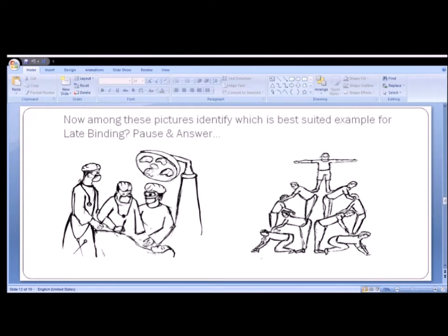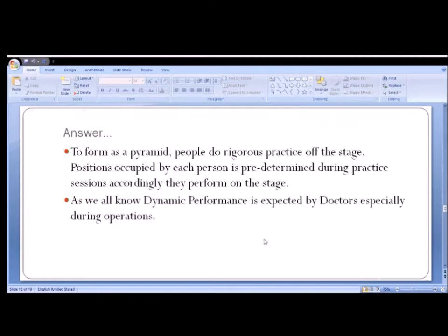Now, among these pictures, identify which is the best suited example for late binding. Pause a little bit and answer. One picture was showing a doctor performing an operation and another picture was showing a set of students forming a pyramid. To form a pyramid, people do rigorous practice of the stage.